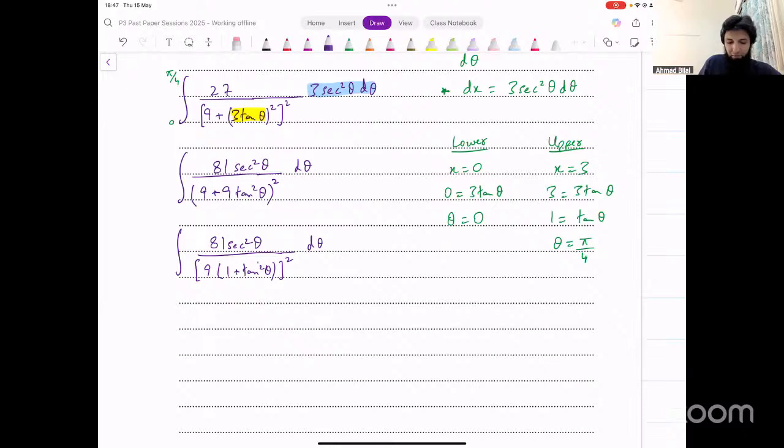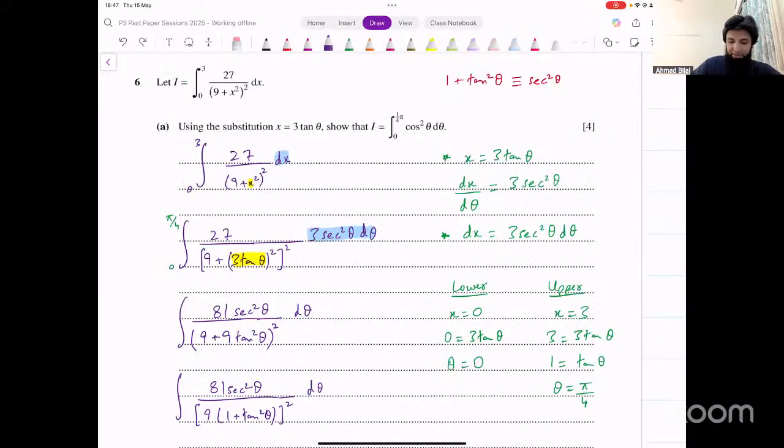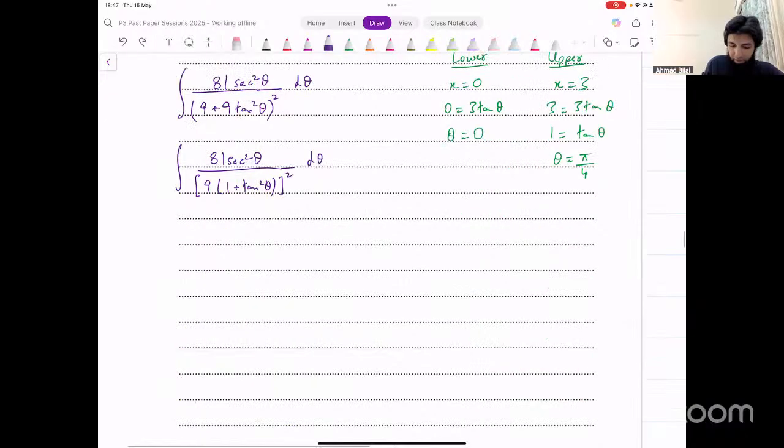And now you see in the denominator, what do we have? 1 plus tan square theta. What do we know about that? 1 plus tan square theta is secant square theta. So I can replace this with secant square theta. It becomes 81 secant square theta divided by 9 squared. That becomes 81, and 1 plus tan square I can replace with secant square. So this is 9 secant square theta and whole square. The square is still there.